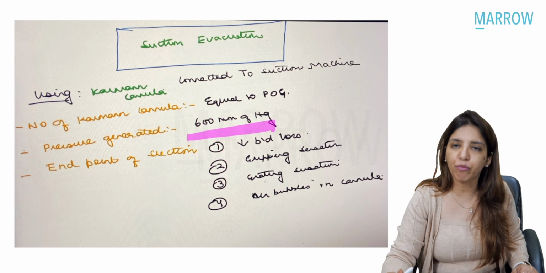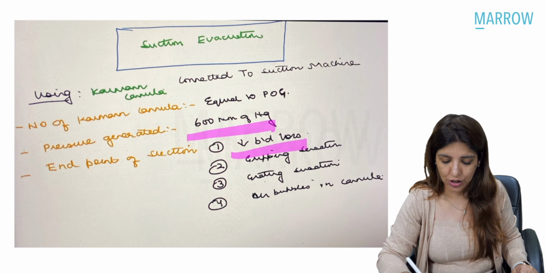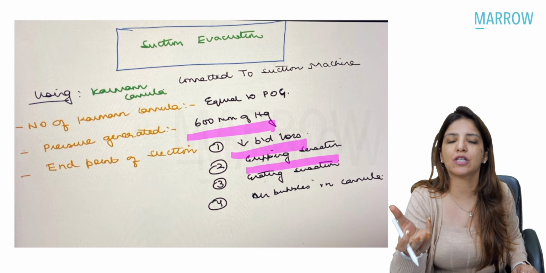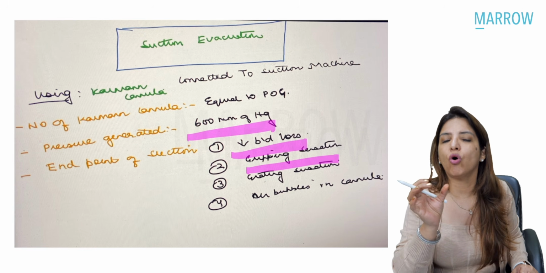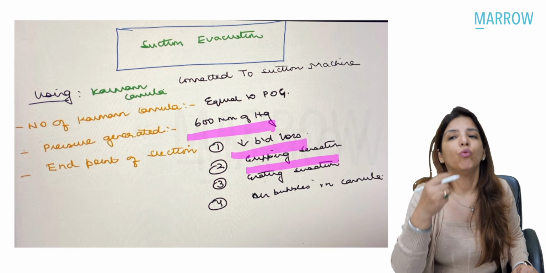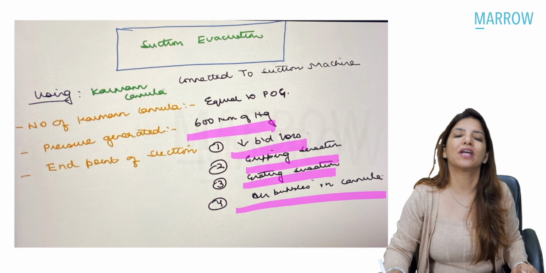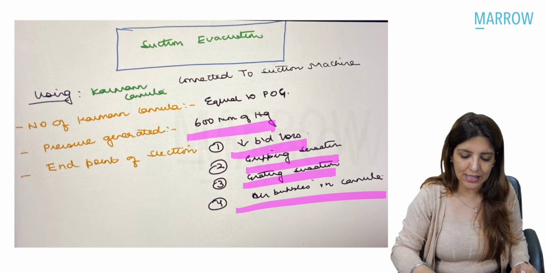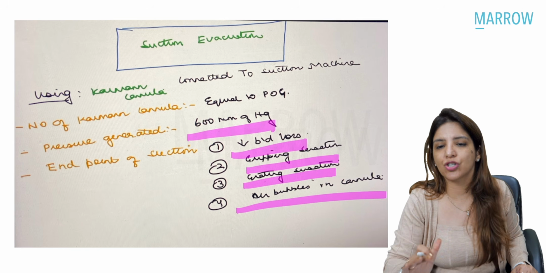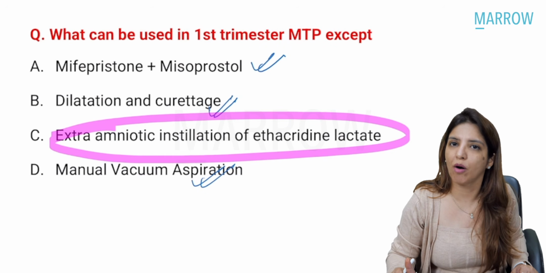Right? The endpoints of suction and evacuation are there will be decreased blood loss, there will be a gripping sensation, where the internal os, once the uterus is empty, once the product of conception are all out, the internal os starts closing, and so you get a gripping sensation on the Carman's cannula. When you are doing the evacuation, you get a grating sensation and you can see air bubbles in the cannula. So these are the indicators that yes, the suction evacuation is complete. Clear? So over here, the answer was option C.